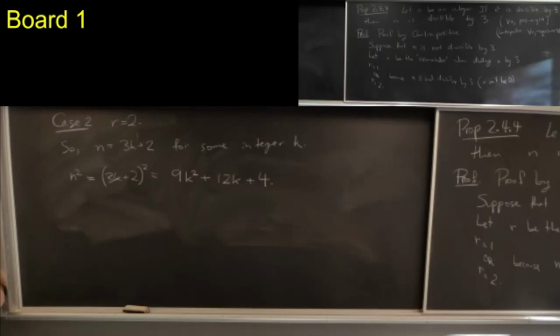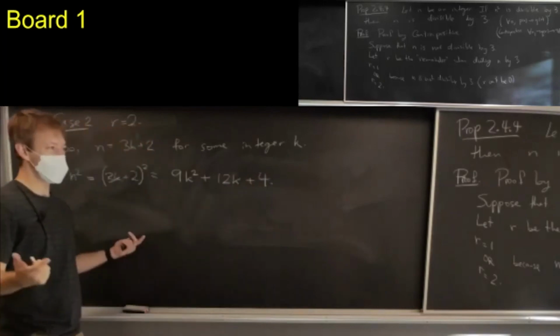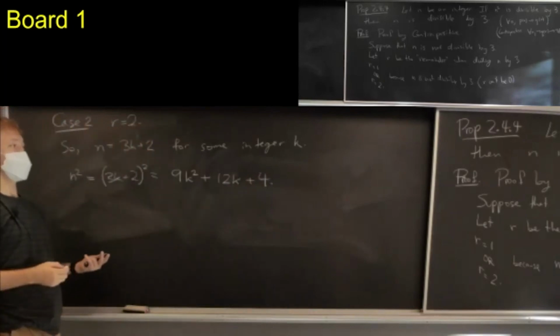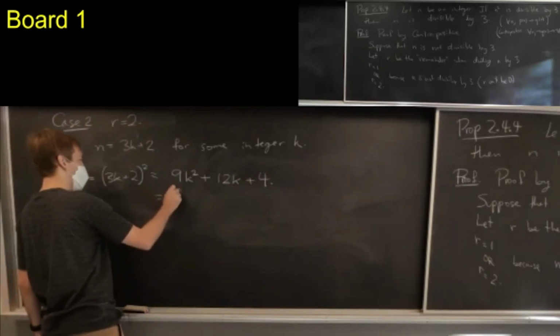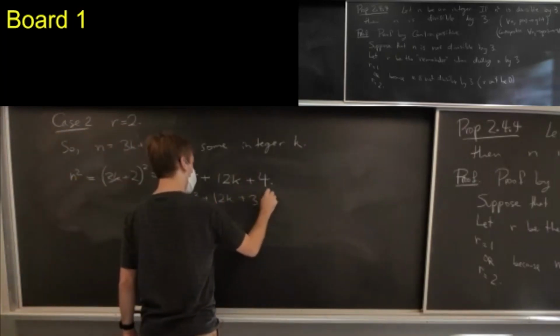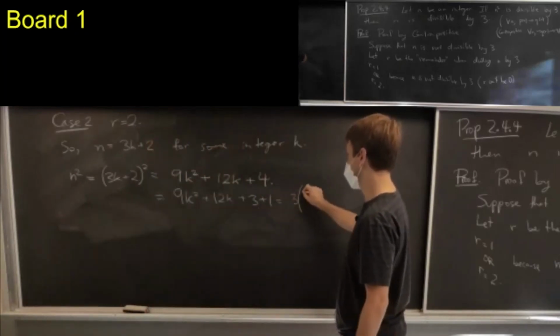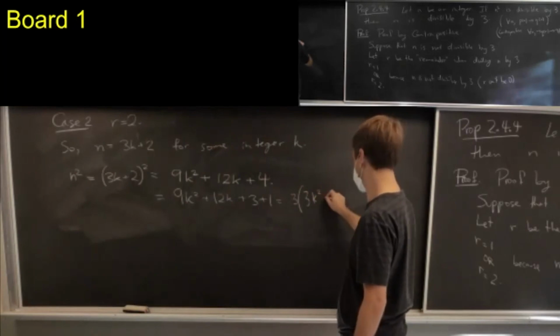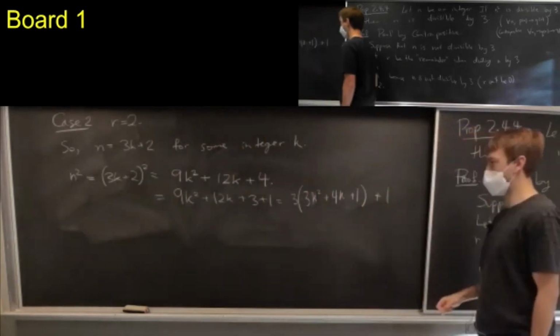Yep. Right. And then pull out the 3 from everything. Yeah, exactly. The weird thing here is the 4, but just as was mentioned, 4 is just a 3 plus a 1. So that's exactly what I want to do. I want to write this as 9k squared plus 12k plus 3 plus 1. And now I can pull out a 3 from everything here. So 3 times 3k squared plus 4k plus 1, and then all of that plus 1.